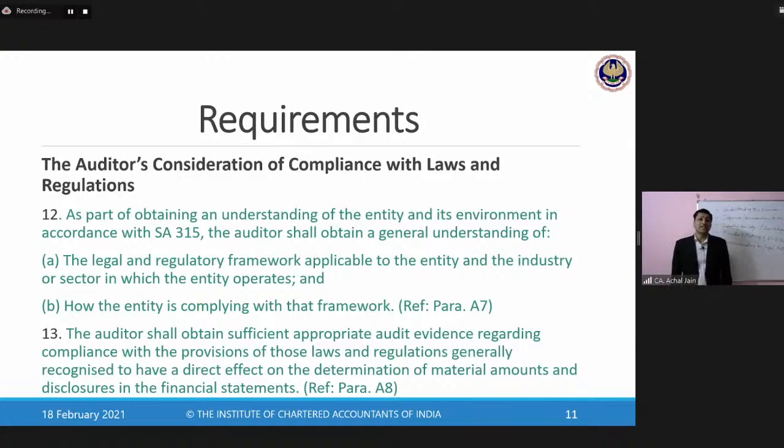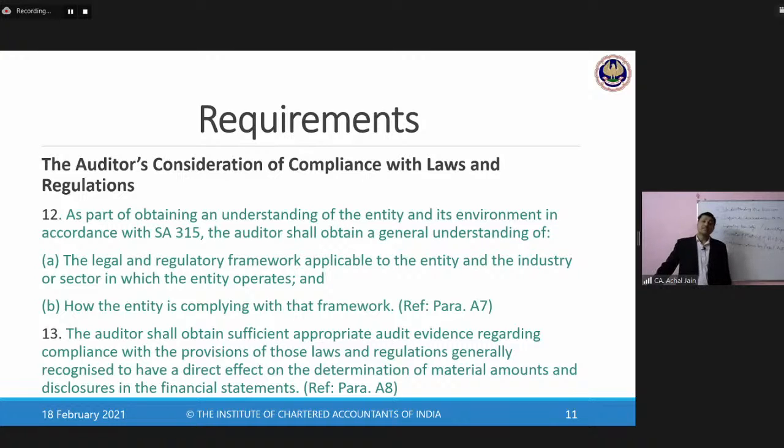And what can be the various ways of doing this? To understand from the management itself how they have implemented this mechanism of ensuring compliance within the organization. So let's try to understand what could be the various things which the management may have done for handling this part.